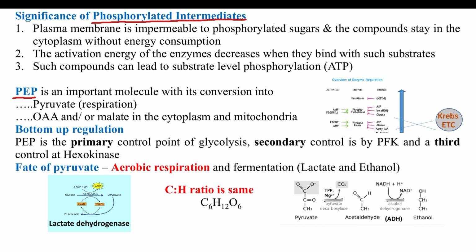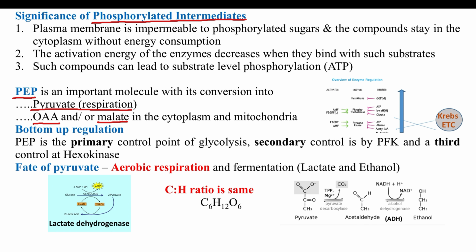In glycolysis, this compound is converted to pyruvate through pyruvate kinase, but it can also be processed through other enzymes to form OAA or oxaloacetic acid, which can lead to the formation of malic acid. Both the compounds are important for Krebs cycle.